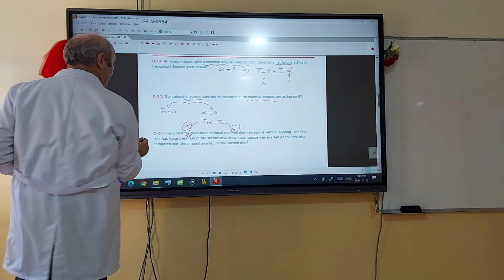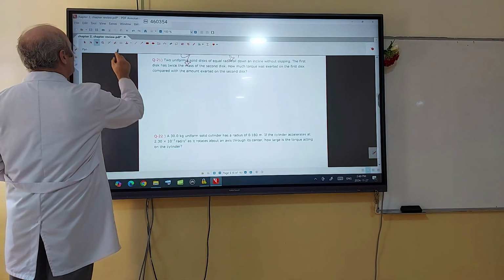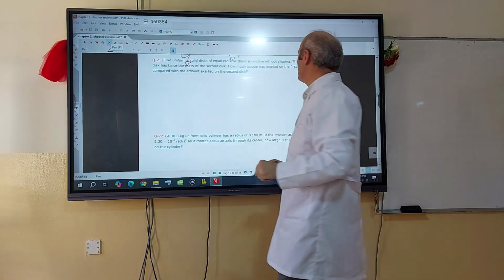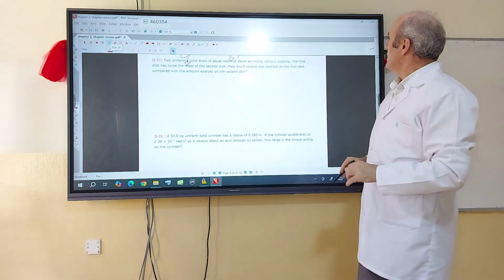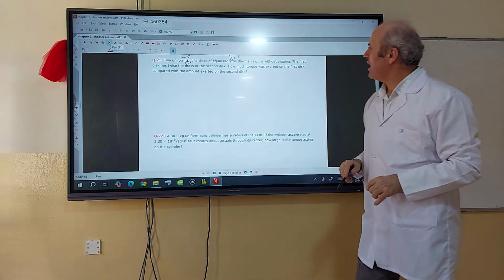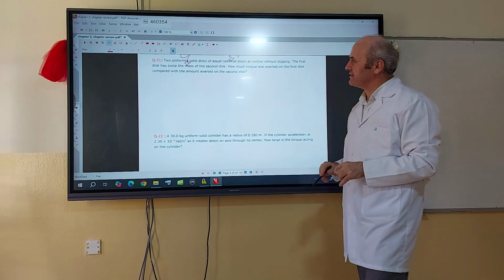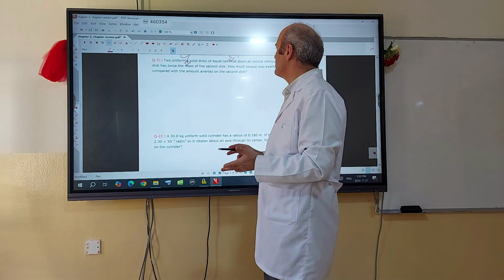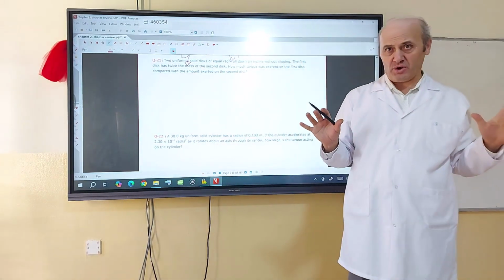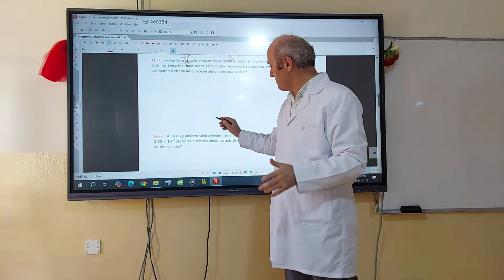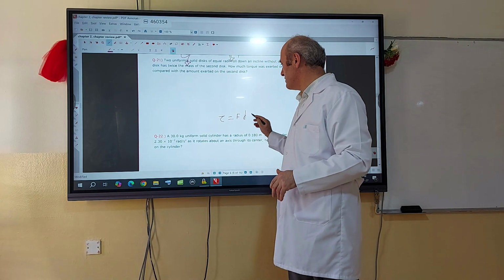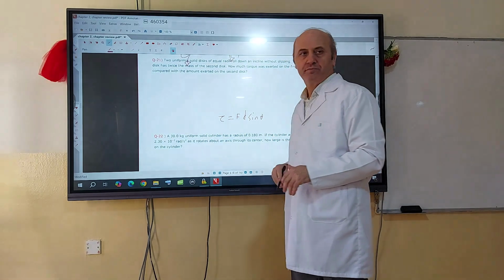Question number 21. Two uniform solid discs of equal radii roll down an incline without slipping. The first disc has twice the mass of the second disc. How much torque was exerted on the first disc compared with the amount exerted on the second disc? Now, torque depends on force. We know that. If I want torque to be greater, the force acting on the object should be greater. This is the equation.